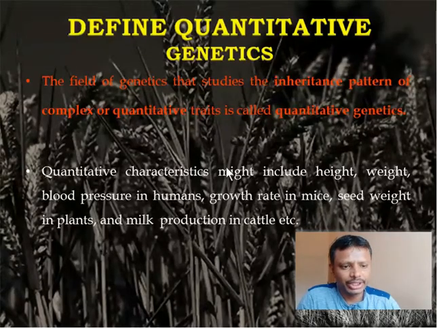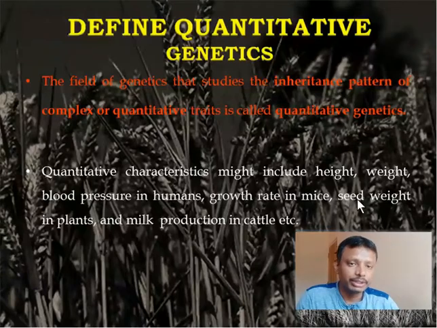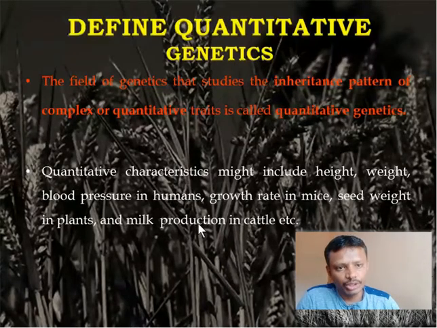Quantitative genetics includes the study of height of an organism, weight of an organism, yield of a particular organism with respect to either the number of seeds produced or the type of seeds produced. Example, the milk production in case of cattle. Okay, so you can take many examples of these types which are economically very important, and they have to be estimated for breeding purpose. Is that clear?